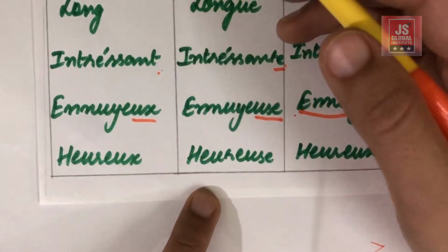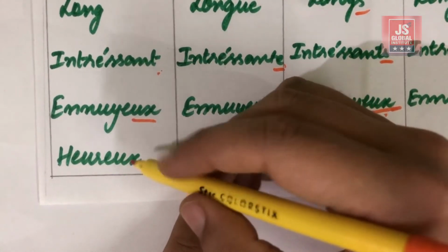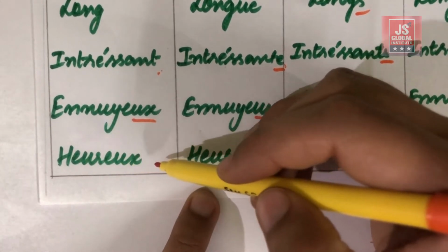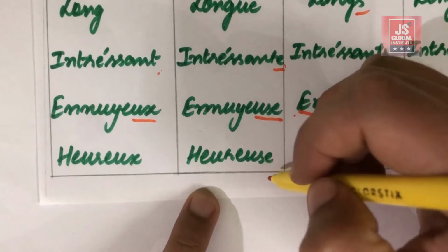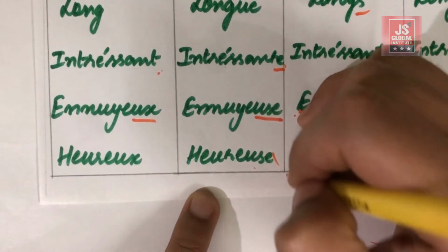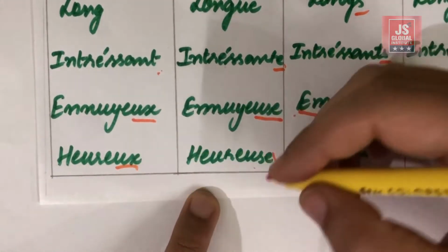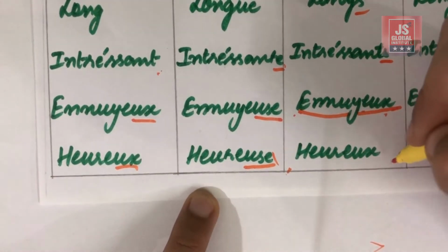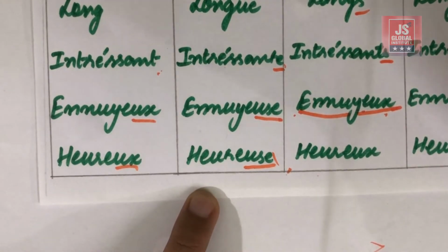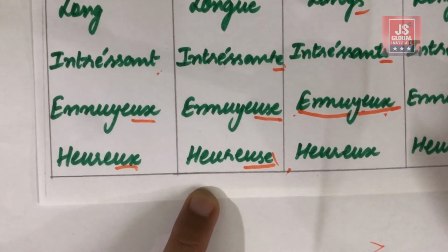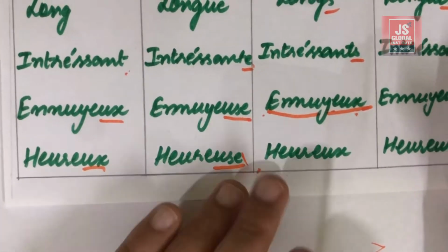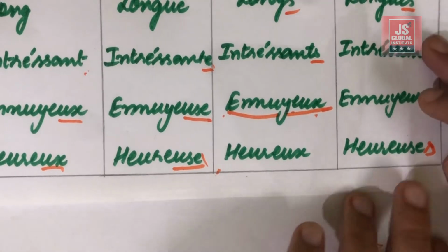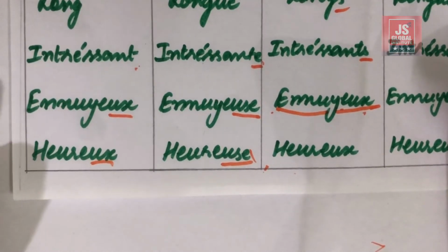For masculine, heureux means happy, and the spelling is H E U R E U X. So what is done over here is that UX has been changed to USE, okay, and for masculine plural it is heureux, and for feminine plural this is heureuses with an extra S over here. Okay, this S is not written here, this is S. Okay, and accordingly the pronunciation becomes heureuses.